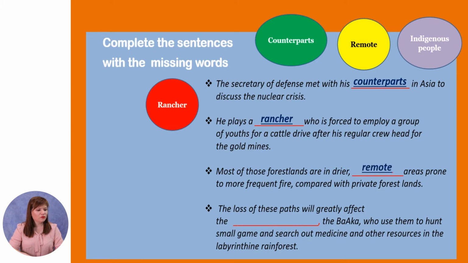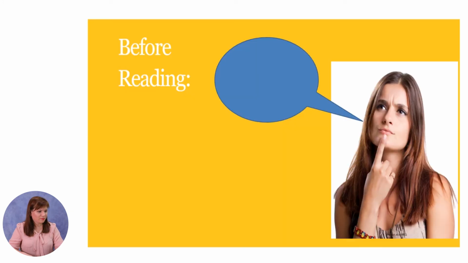Most of those forest lands are in drier, remote areas prone to frequent fire compared with private forest lands. The loss of this path will greatly affect the indigenous people, the Baka, who use them to hunt small games and search out medicine and other resources in the labyrinthine rainforest.